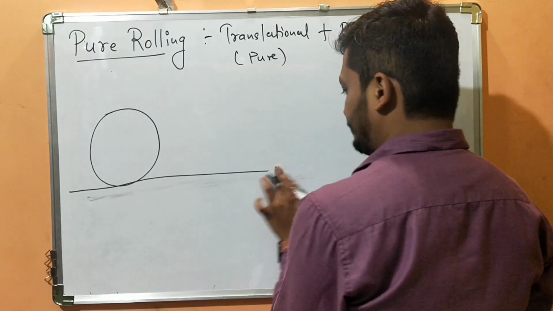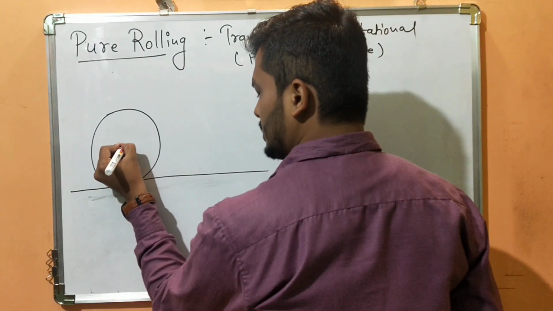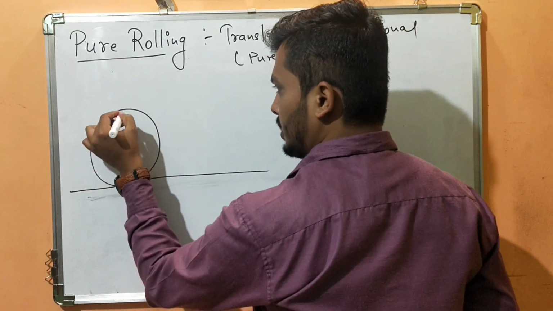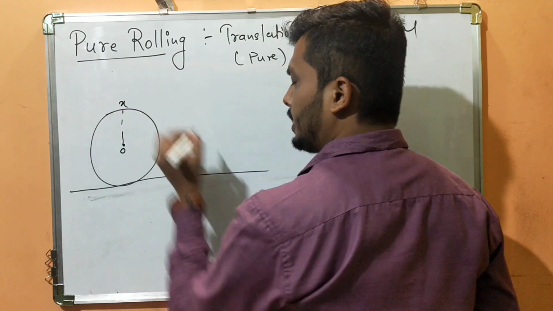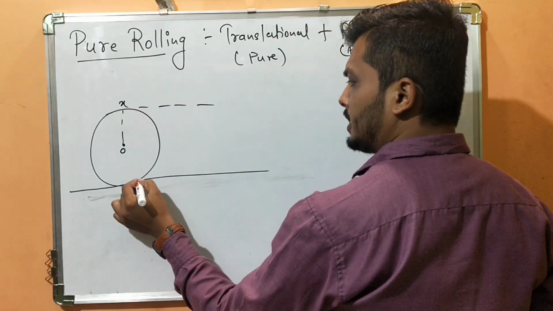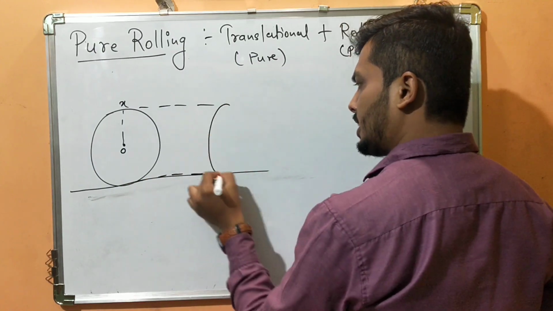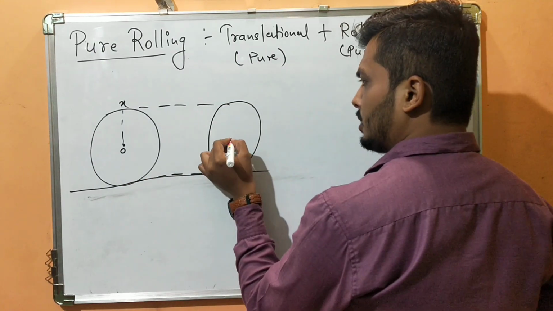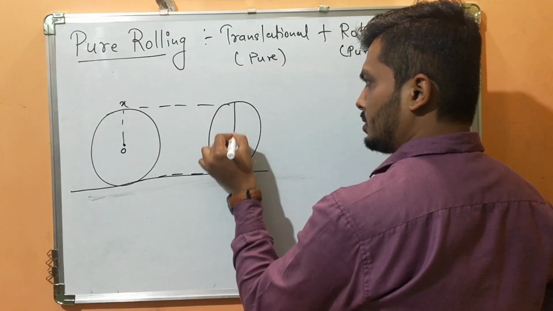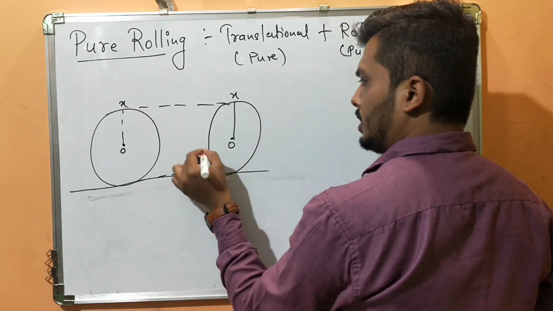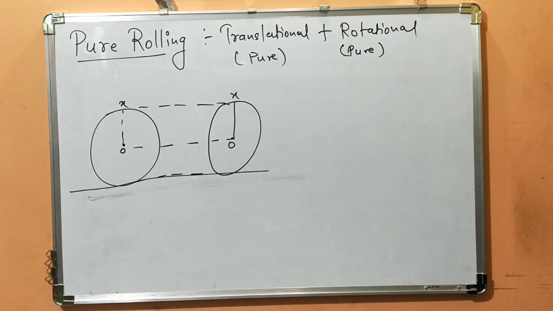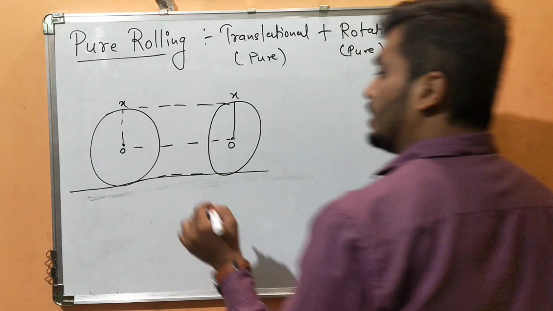This body will have a center of mass, let me call it O, and let a particle be X here. This body will travel a certain distance and come here. This is the first case.